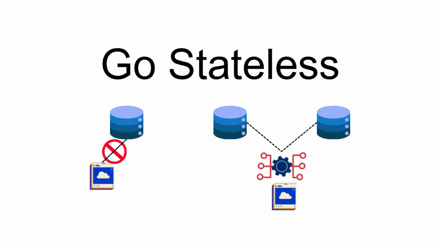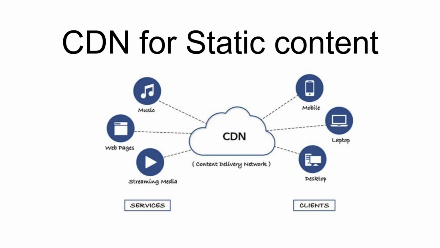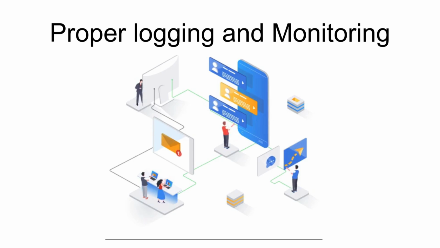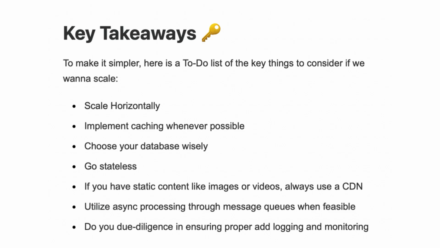Fourth, go stateless. Don't tie user data to specific servers. Make it accessible from anywhere. Fifth, for static content like images and videos, always use a CDN. Sixth, utilize asynchronous processing through message queues whenever it makes sense. And finally, make sure you have proper logging and monitoring in place. This checklist is a great starting point for anyone building a system that needs to scale.